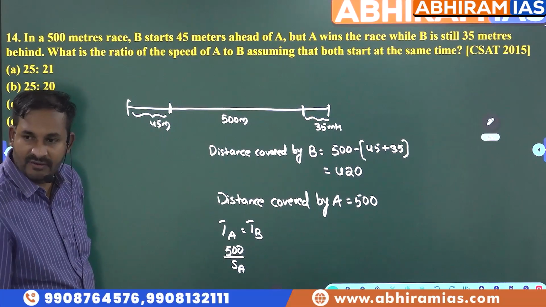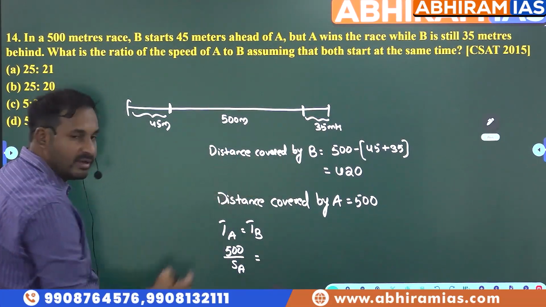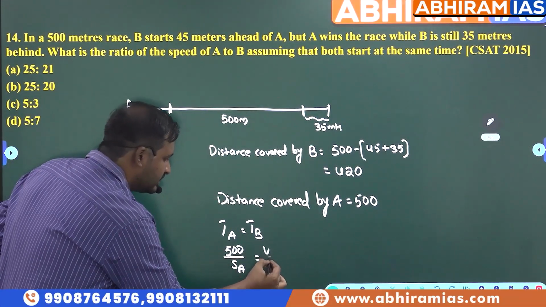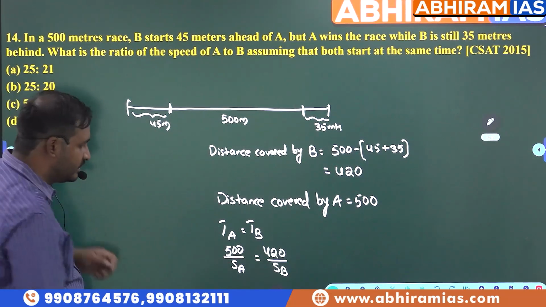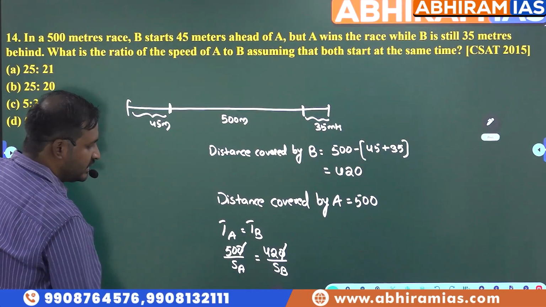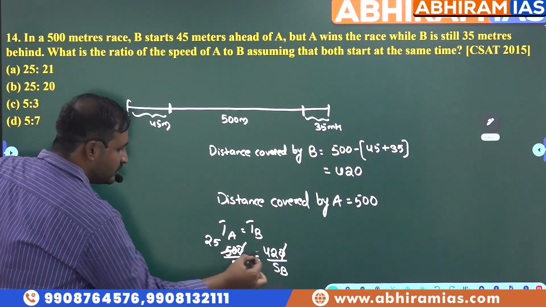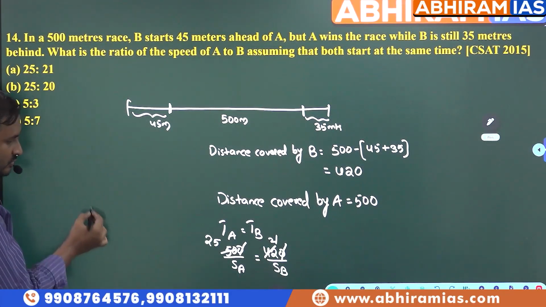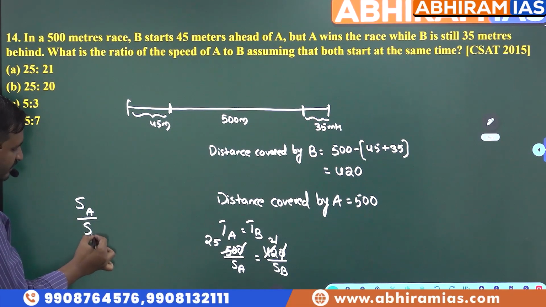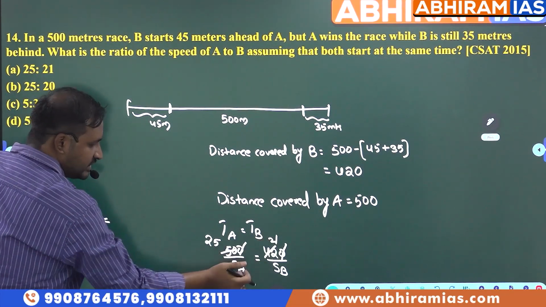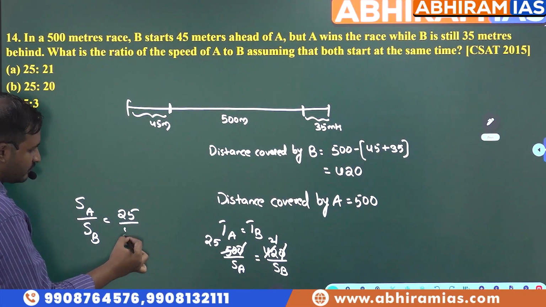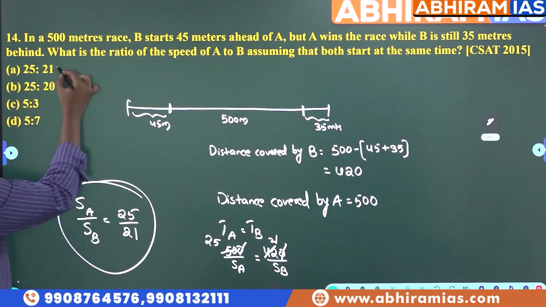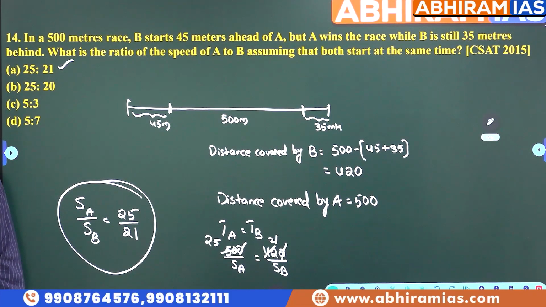So we will write speed of A, that is equal to the distance covered by B here, 420 meters, and speed of B. 0, 0 get cancelled. Next, two fives are 10, two twos are 4. So now speed of A by speed of B. That means I am sending this speed of A to this side and this one to this side. So it will become 25 by 21. So 25 is to 21 is the ratio of their speeds.